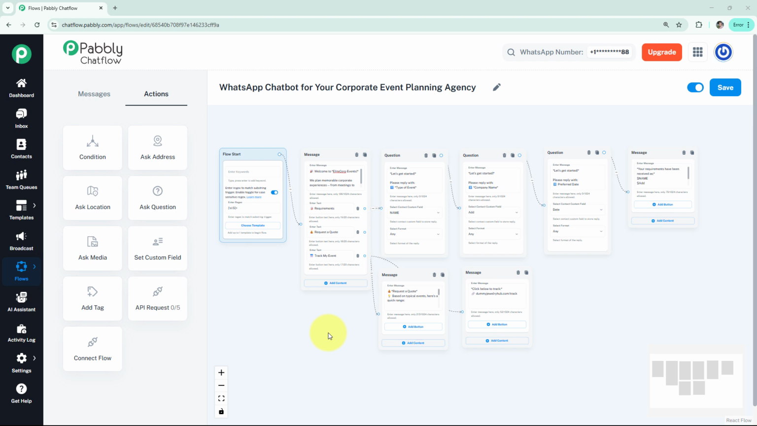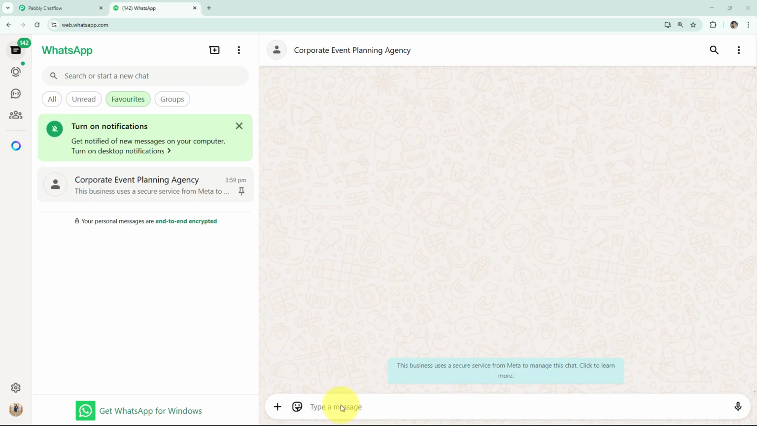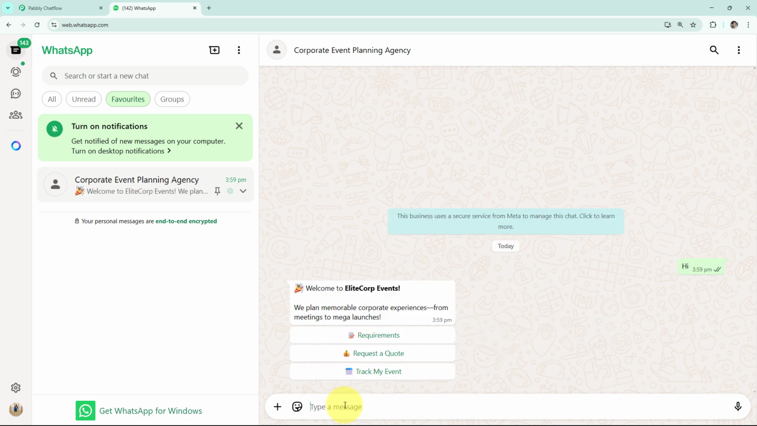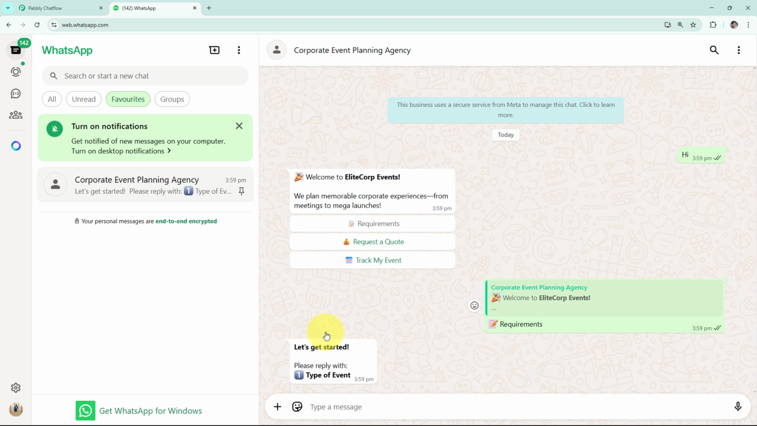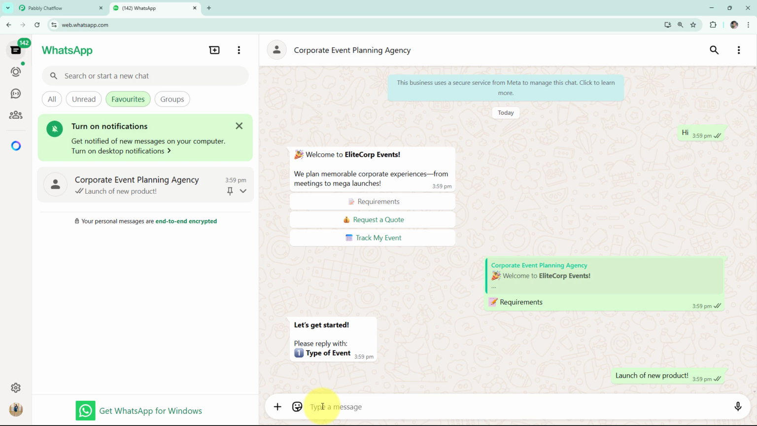This is the WhatsApp chatbot that I have created for an event planning agency, and before we begin the procedure of creating this chatbot, let me show you how it works in a real-time example, and for that let me take you to my WhatsApp screen. Here we have arrived on my WhatsApp screen, and to activate the chatbot, the user is supposed to send a message. So here I am going to send a general hi, and immediately our chatbot responds with "Welcome to Elite Corp Events. We plan memorable corporate experiences from meetings to mega launches." And it has provided us 3 options, so I'm going to select the first one that says requirements. And it is asking me for the type of event, so I'm going to respond with launch of new product.